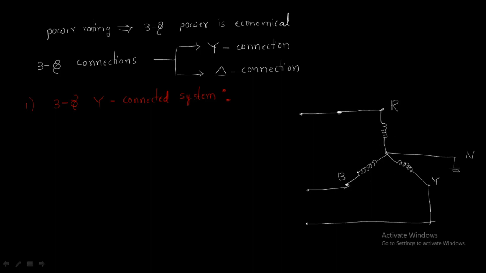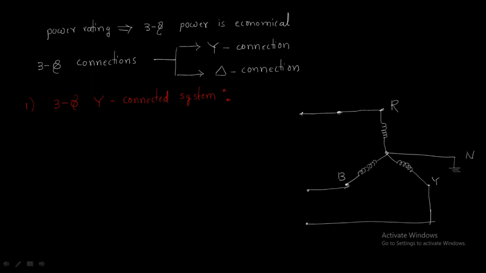Understand? RYB. These are the three phases. This is the neutral. So this looks like a star system, right?